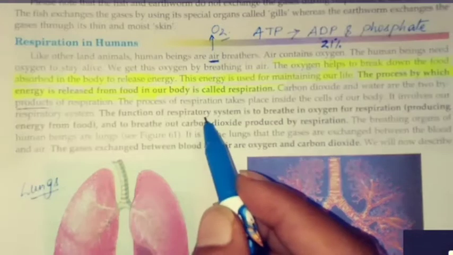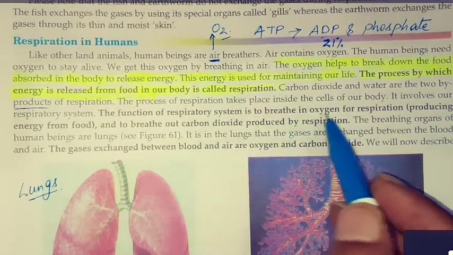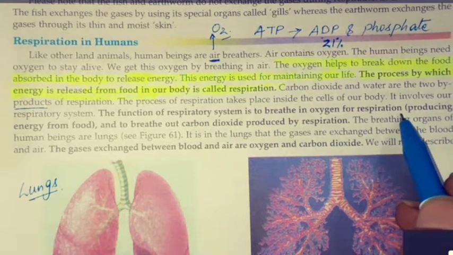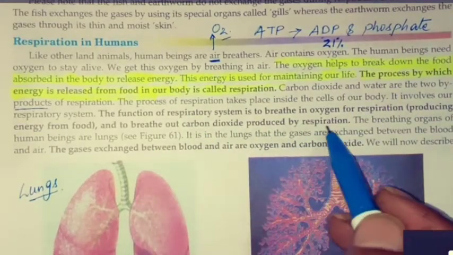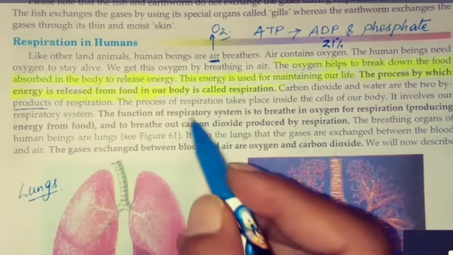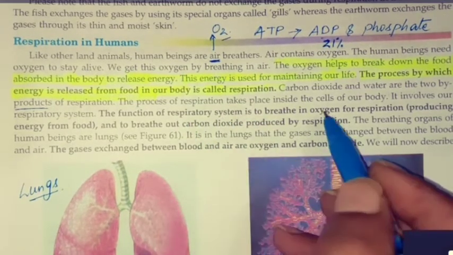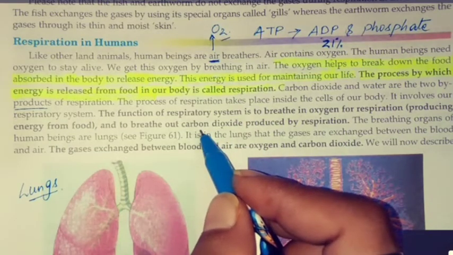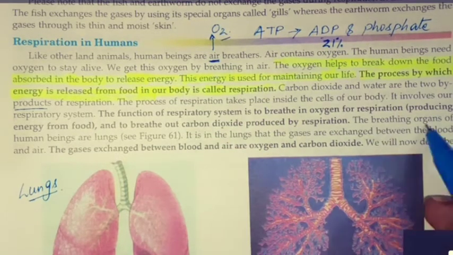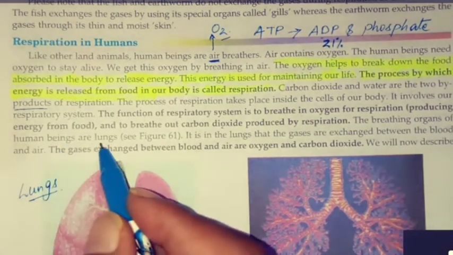The function of the respiratory system is to breathe in oxygen for respiration and to breathe out carbon dioxide produced by respiration. तो respiratory system का work क्या होता है? To take in the oxygen and excrete out carbon dioxide. The breathing organs of human beings are lungs.